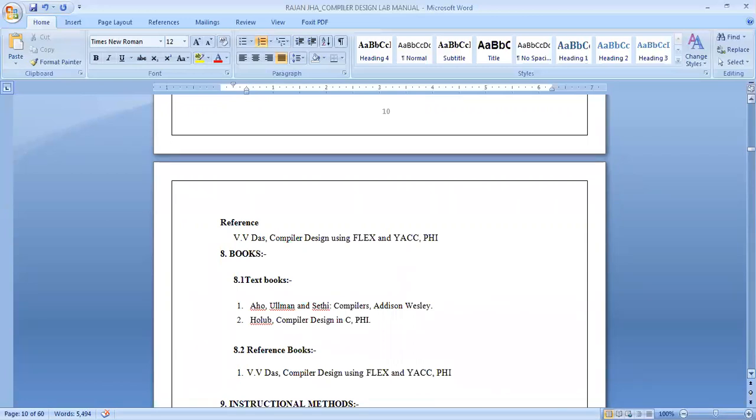Compiler is a very important subject. The objective of this lab is to make you familiar with the compiler, and familiar with the theoretical and practical implementation of programming languages.